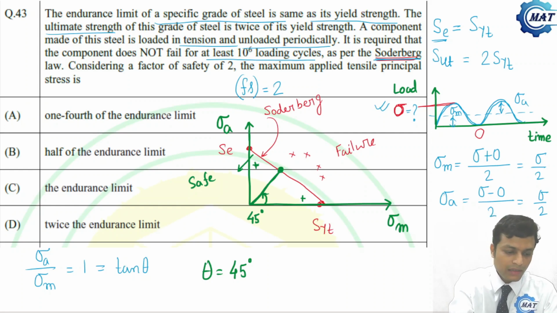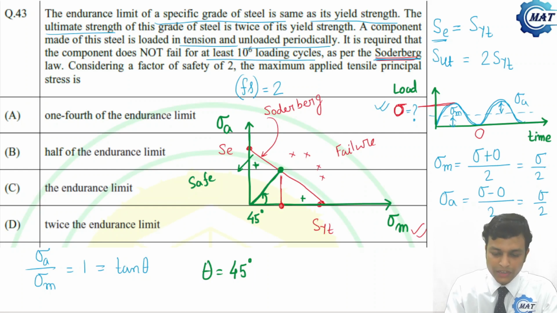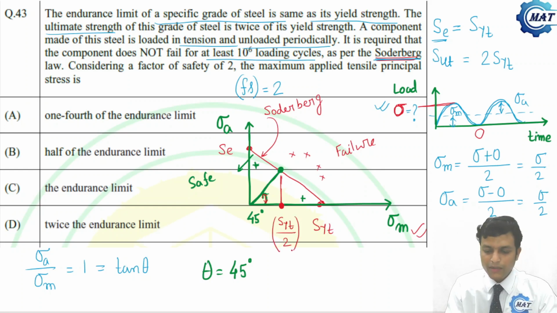Now, what is the limit of the mean stress? If I project this line to the mean stress axis, it gives here. This is the maximum value of mean stress. And what will be the value? If this angle is 45 degree, this will be SYT by 2. So the maximum value of mean stress is this.